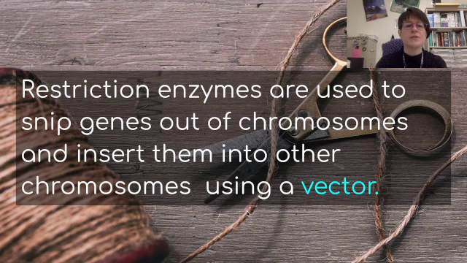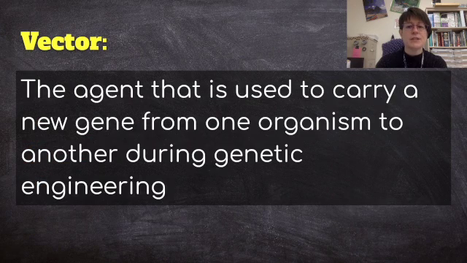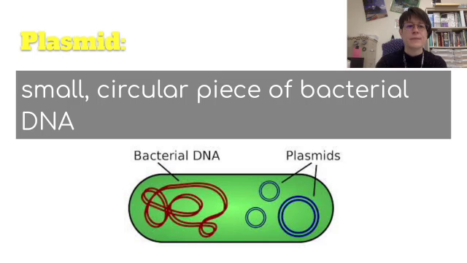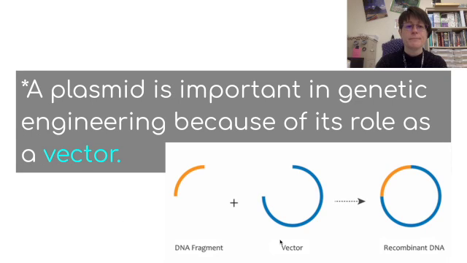So the restriction enzymes are used to snip genes out of chromosomes and insert them into other chromosomes using what is called a vector. And a vector is the agent that is used to carry a new gene from one organism to another during genetic engineering. One common vector is a plasmid. This is a small circular piece of bacterial DNA. So here are plasmids. And plasmids in bacteria tend to be used for reproduction. These plasmids already do this. Bacteria can exchange genetic information using their plasmids. So a plasmid is important in genetic engineering because of its role as a vector.